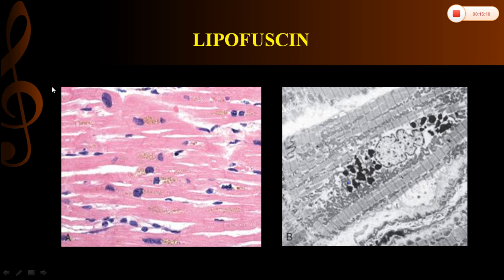This first one is the H&E picture showing the lipofuscin pigment. The brown color pigment is lipofuscin. Next one is the electron microscopy picture showing the lipofuscin pigment, and it is seen surrounding the nucleus, in a perinuclear location.